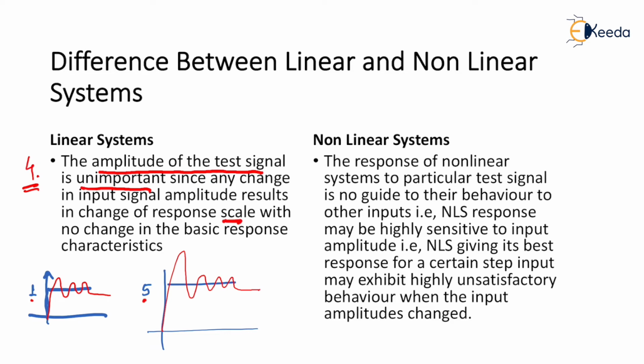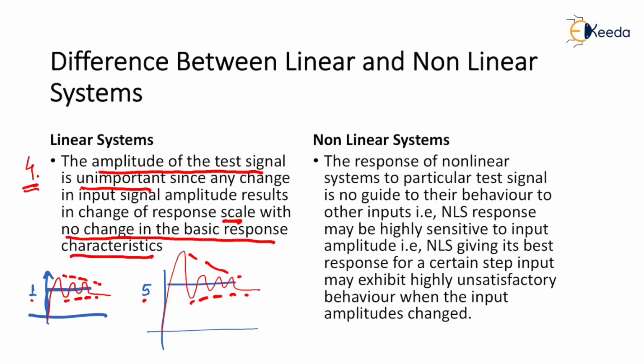If you see the red pen, it had very small oscillations at 1, and as I made it 5, it has more oscillations and a larger amplitude of oscillations with no change in the basic response characteristics. If you look properly, the nature of the response, that is the oscillation going on decreasing, is the same here too.